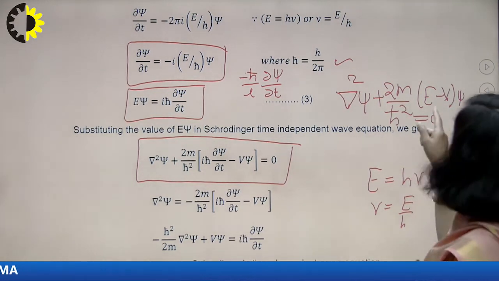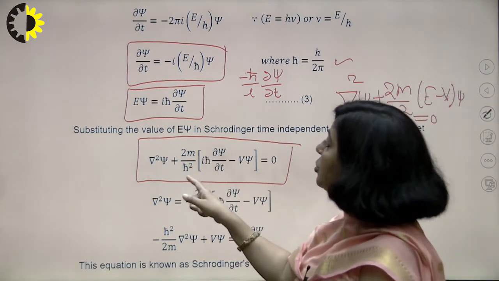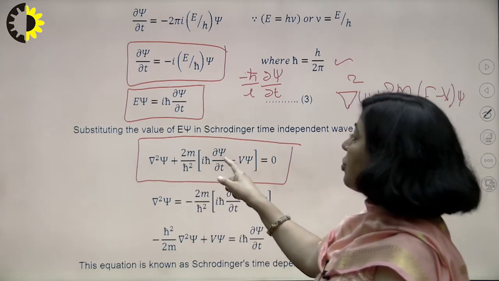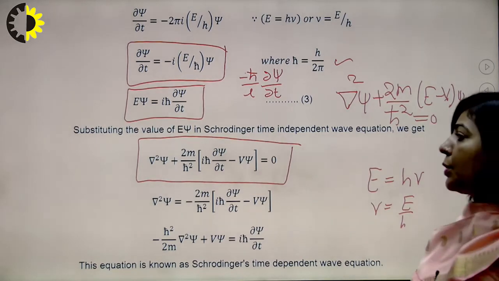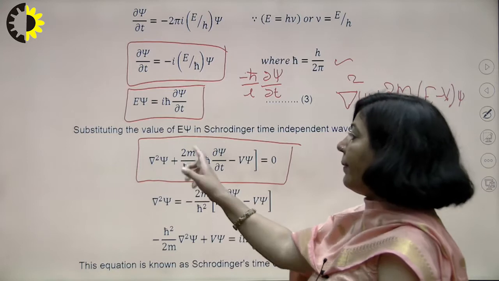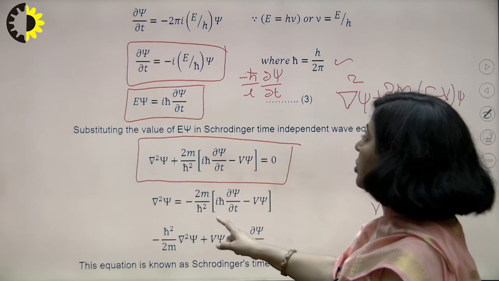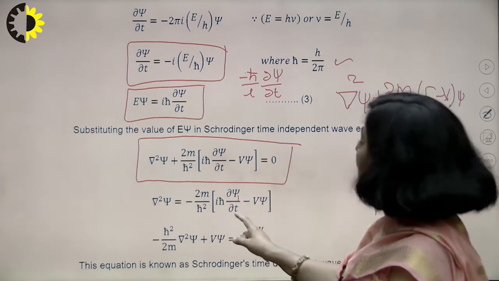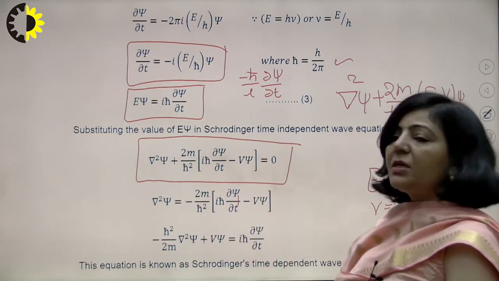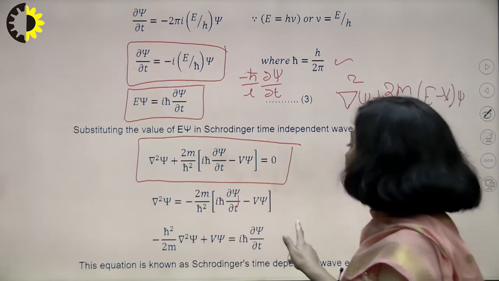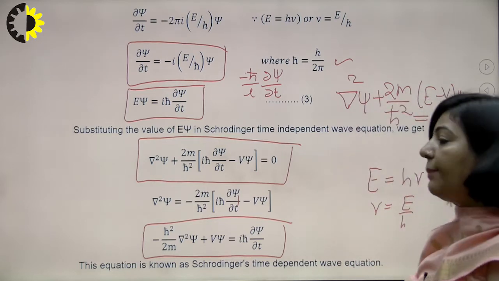So what we are going to do here? We are going to replace this E psi with equation number 3. So del square psi plus 2m upon h cross square I h cross del psi by del t minus V psi. This term will remain as it is, equals to 0. So we are transferring this term to the right hand side. Del square psi is equal to minus 2m upon h cross square I h cross del psi by del t minus V psi. So just multiply this entire term with minus h cross square upon 2m. You are getting minus h cross square upon 2m del square psi plus V psi is equal to I h cross del psi by del t.